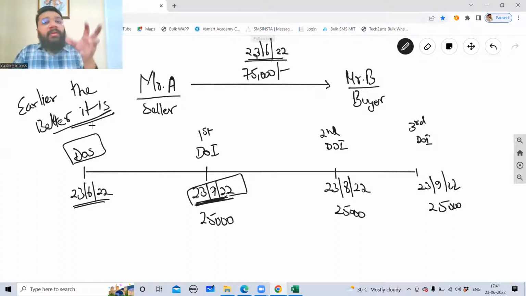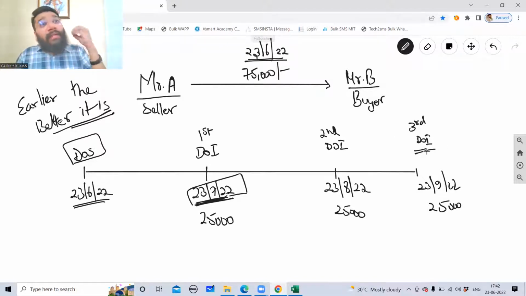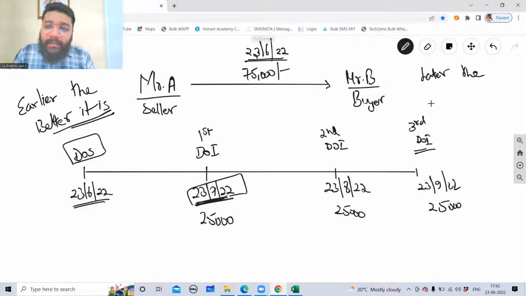Correct? Now, if the option is given to Mr. B, if Mr. A says, okay, you tell me, when do you want to pay me the 75,000 rupees? What would Mr. B prefer as a date for payment? 23rd of September. Why? Because as a buyer, as the payer, I would always want to pay the money at the end. I want to delay the payment as much as possible. Yes or no? The person who is making the payment, if he is asked on which date he would prefer to make the full payment, would say the later the better. However much later you're telling, that much better it is for him. So Mr. B would say that later the better it is.